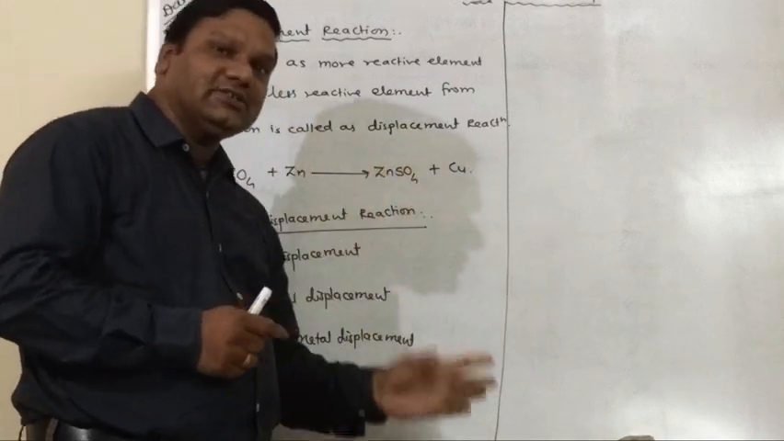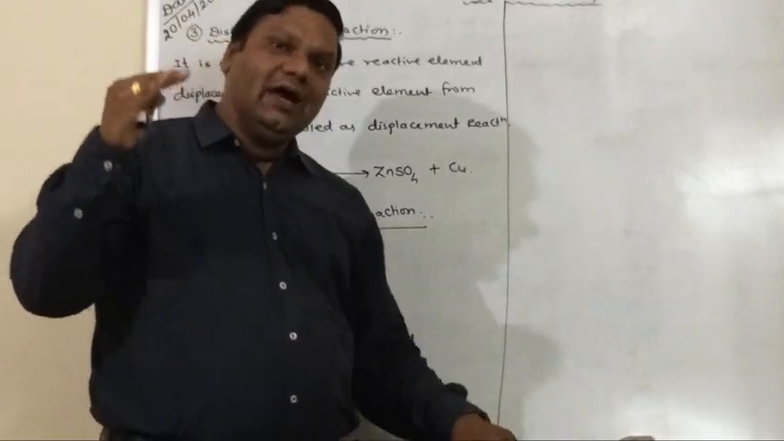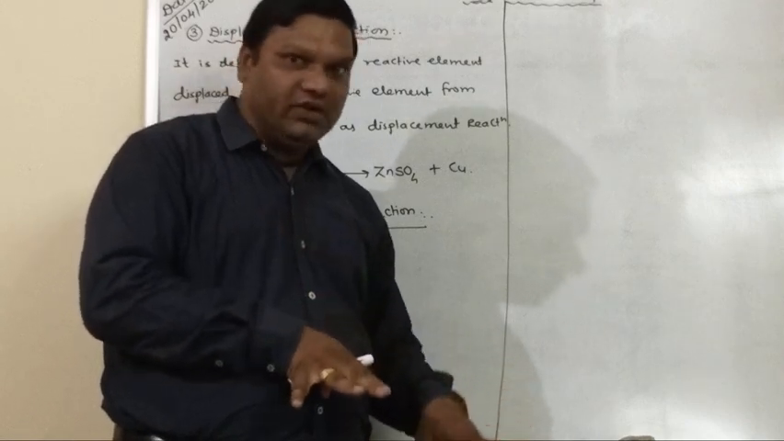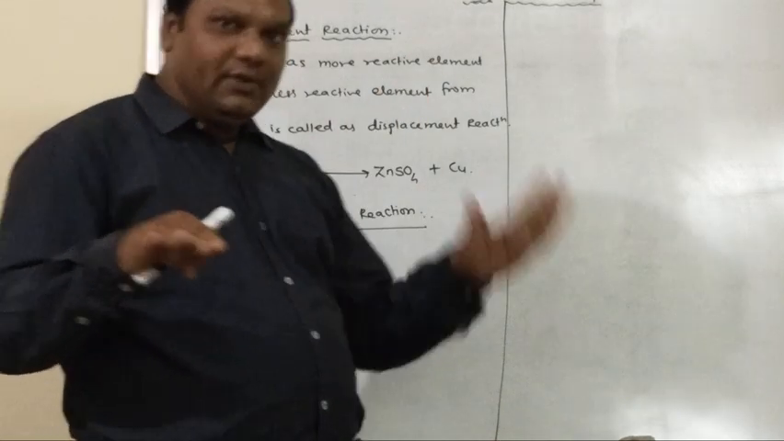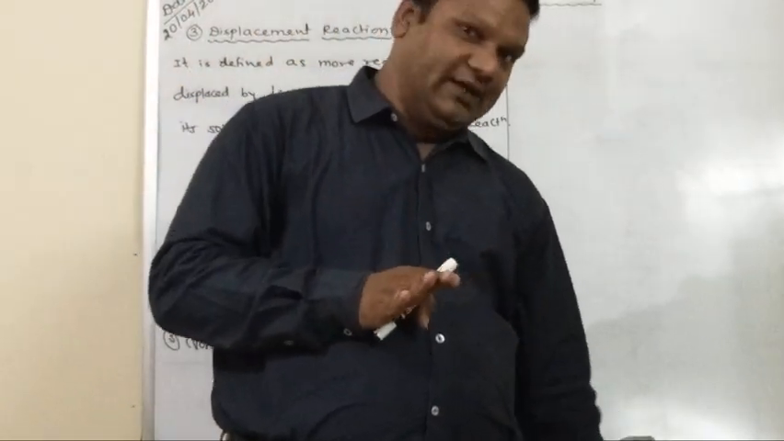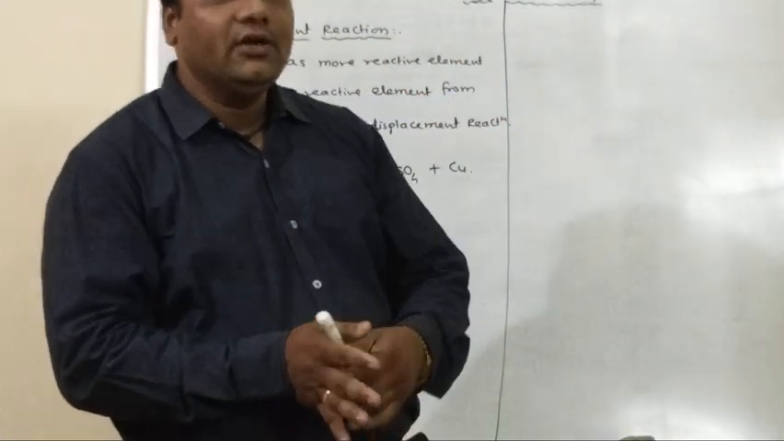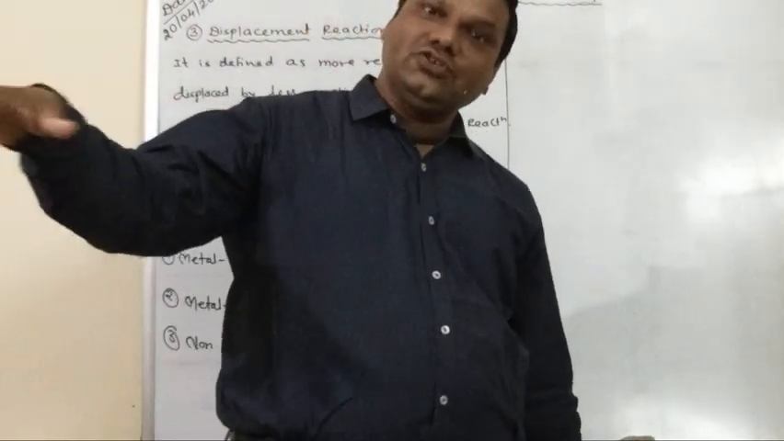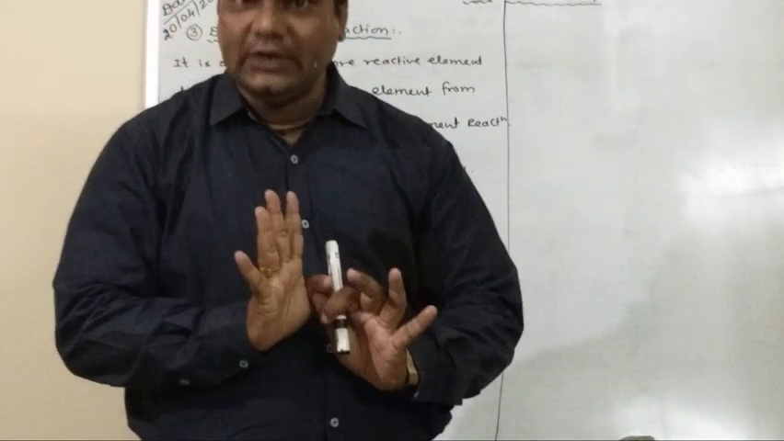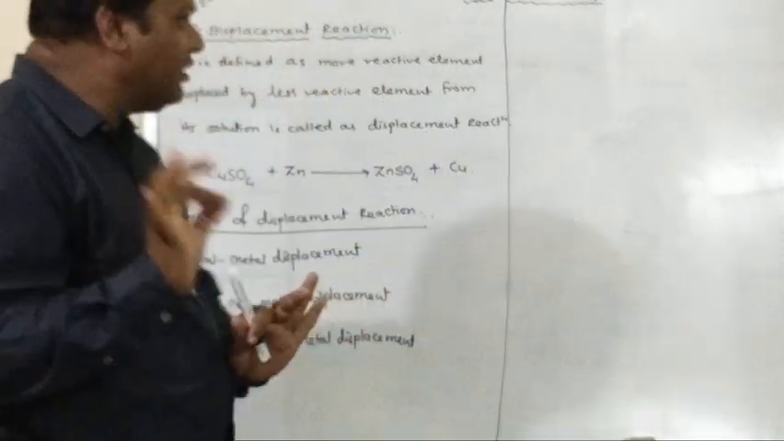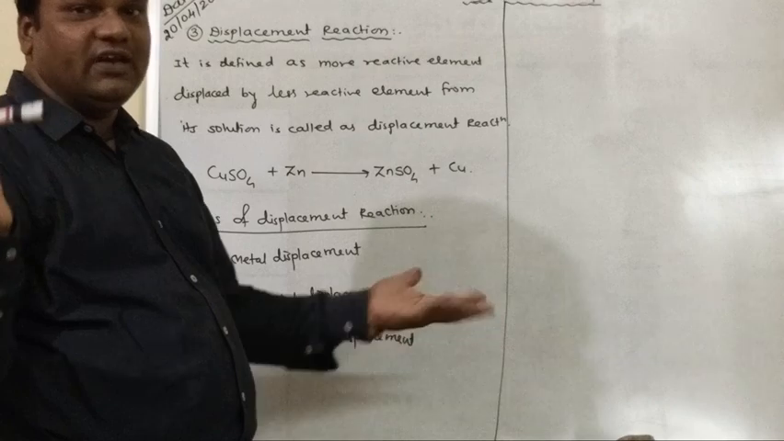Just one example: suppose you are in class 10, so you can easily manage class 4 children because you are more reactive and class 4 is less reactive. Is it clear? But it cannot happen that class 4 children manage class 10 students. Is it clear? Because the less reactive element cannot displace more reactive elements. Understood? So this reaction is completely based on the reactivity series.